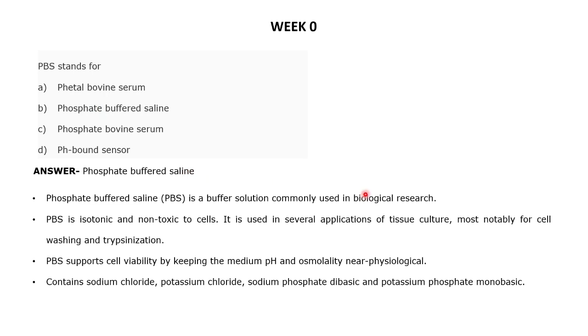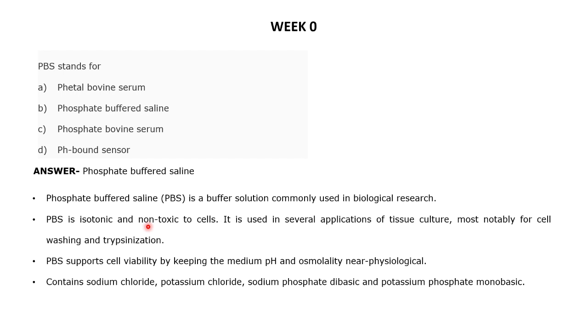It's a buffer solution that is commonly used in several biological research. PBS is isotonic in nature, in that the pressure between the cell and the buffer system will be maintained in an equilibrium state, and it is non-toxic. Whenever you are using a buffer system, you have to keep in mind that it should properly maintain the buffer condition, that is the pH range and pH buffering capacity within the culture. It should also be non-toxic, that is, it should not affect cell viability, and it should coincide with the experiment that we will be doing. Suppose we are using a buffer that might affect any other chemical reaction that we are providing in the next experiment, then it will hamper our experiment.